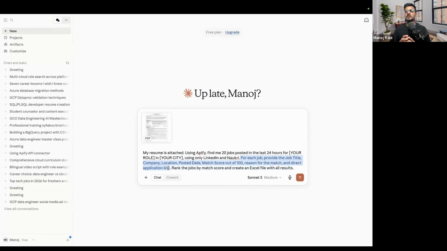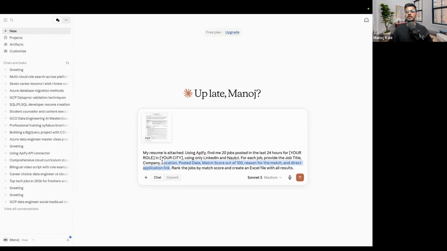This matching score is nothing but it will see the technical skill set. It will say how your profile is matching, your experience is matching, your location is matching, and whether the posted date is matching or not. So it will be checking the match against your resume skill set, and it will check how much experience you have and whether that matches with the JD. So Claude will do everything.